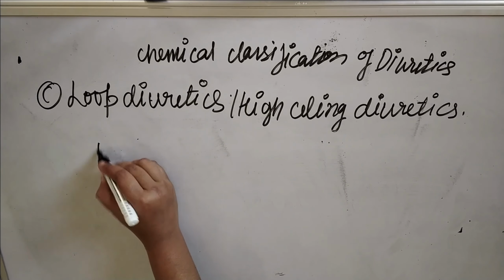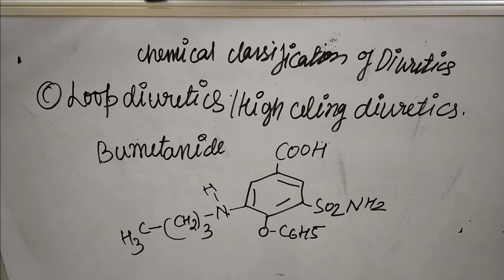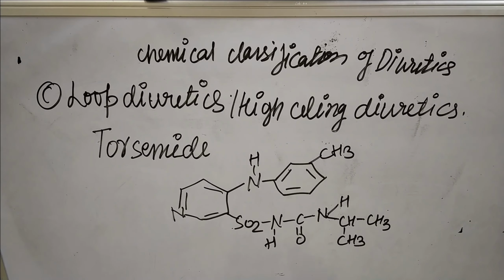Next structure is for bumetanide. So this is the structure of bumetanide. So this is the structure of torsemide. These are the examples that come under loop diuretics or high ceiling diuretics. So we will discuss their mechanism of action one by one. But before that, we have to write the chemical classification.